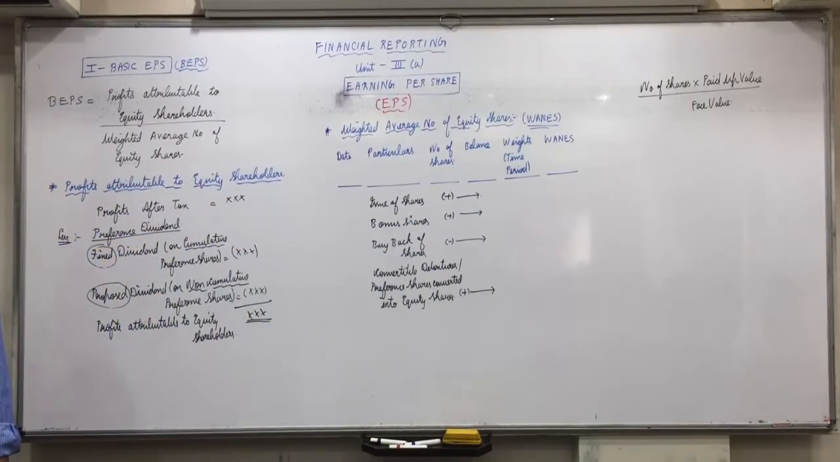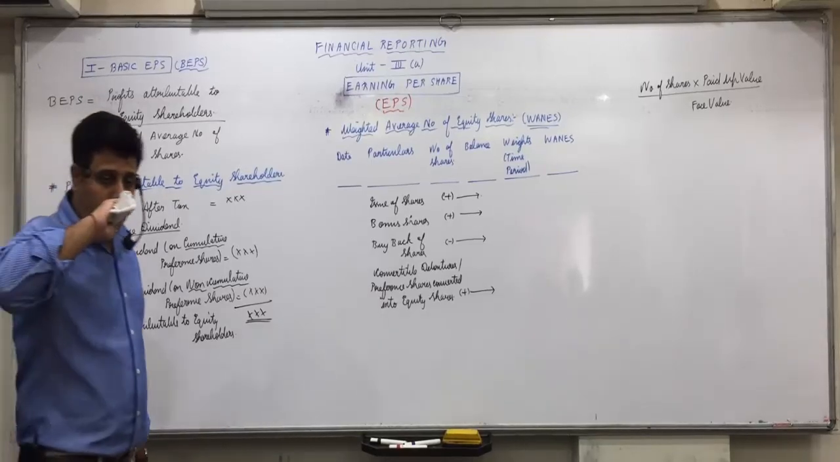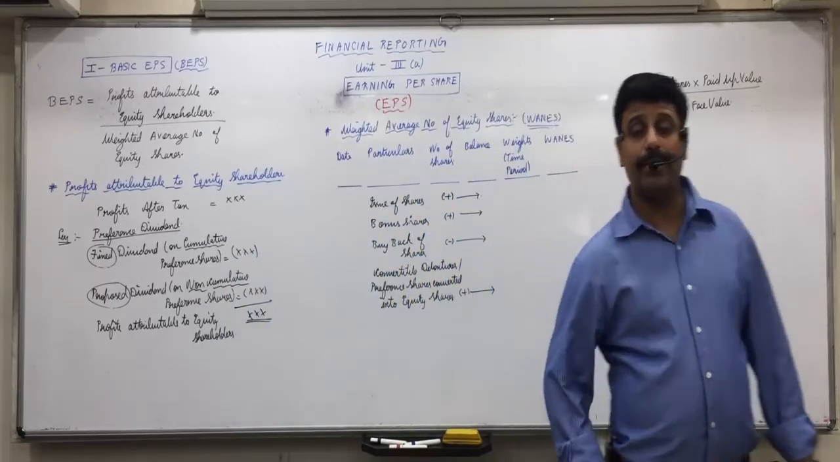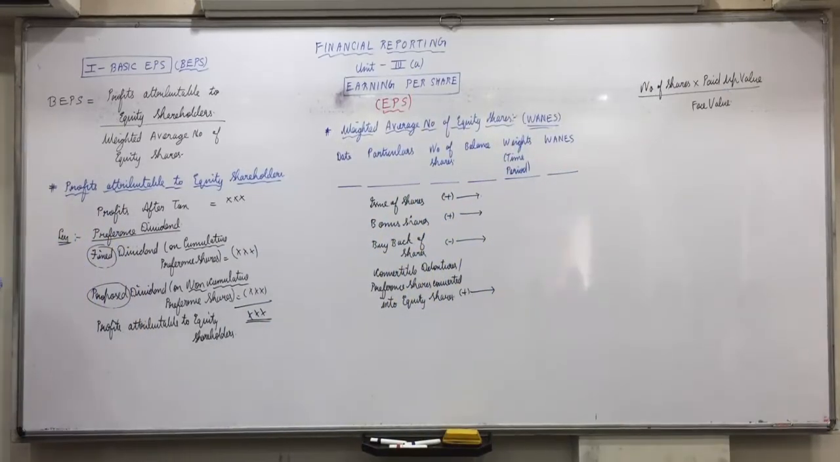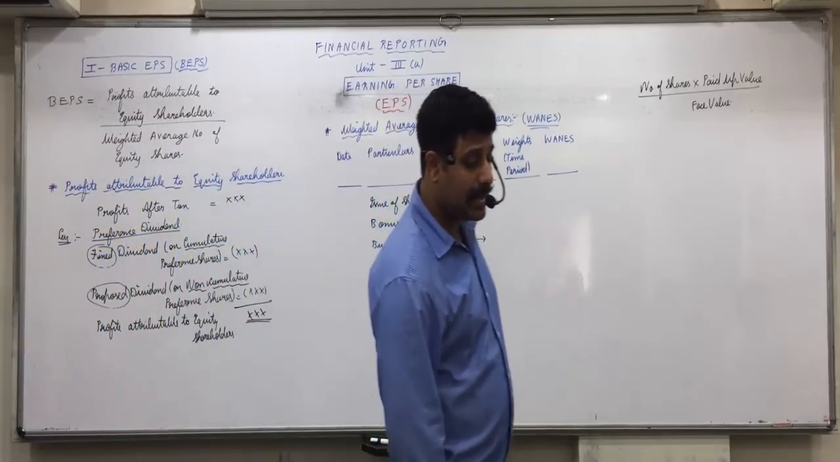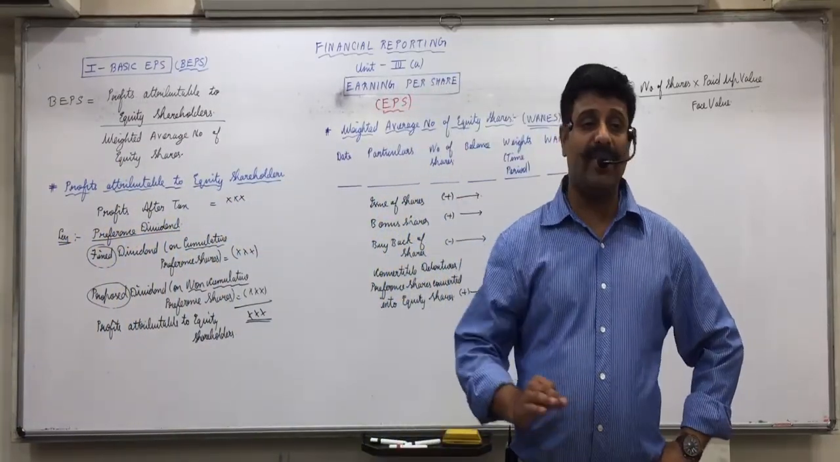And ideally take the shares' face value, which one? 10 rupees. So on the last note, if there are shares with different face values, adjust the number of shares considering them of the same face value.